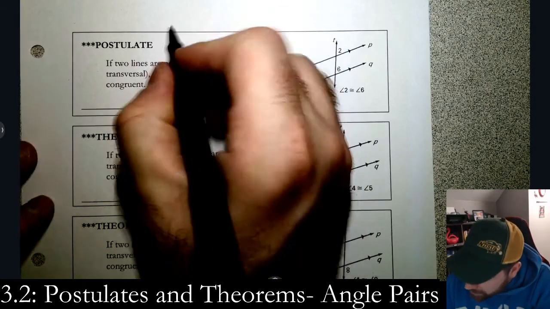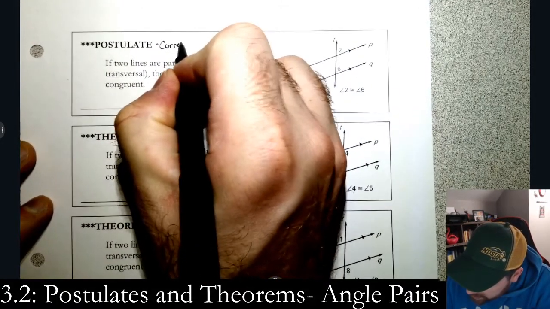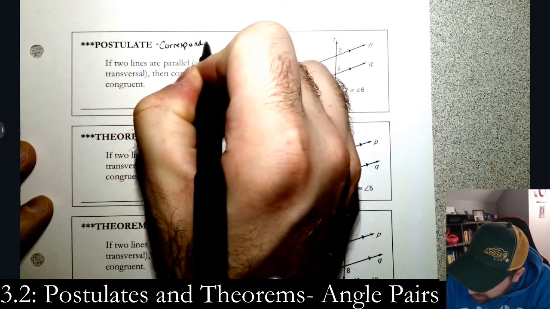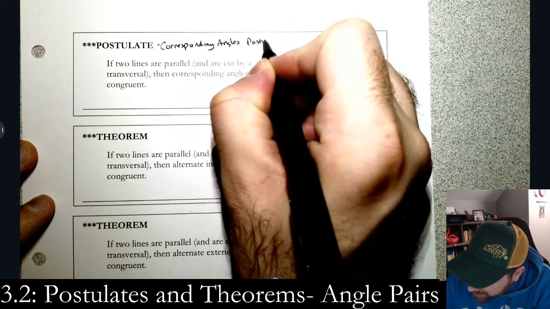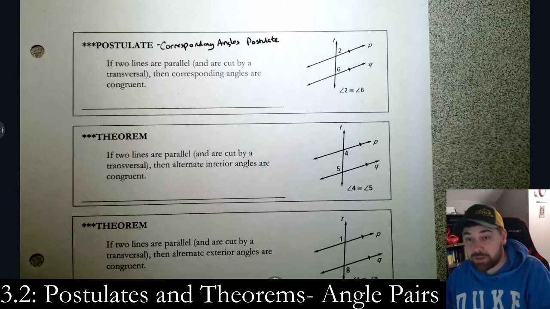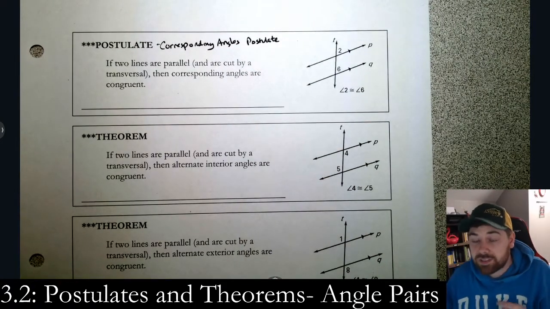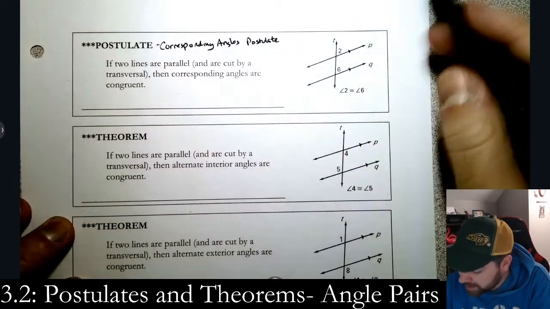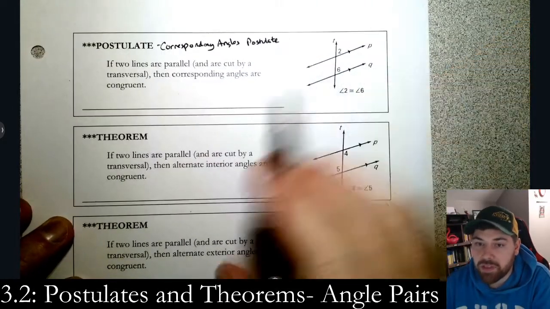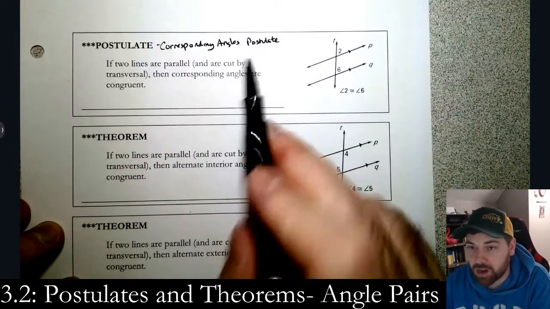It's going to be the corresponding angles theorem is the name of it. Corresponding angles. We'll call it postulate here for this class. Okay, that's the name of it. Now it says, if 2 lines are parallel, P and Q, and are cut by a transversal, T, then the corresponding angles in the picture are congruent.